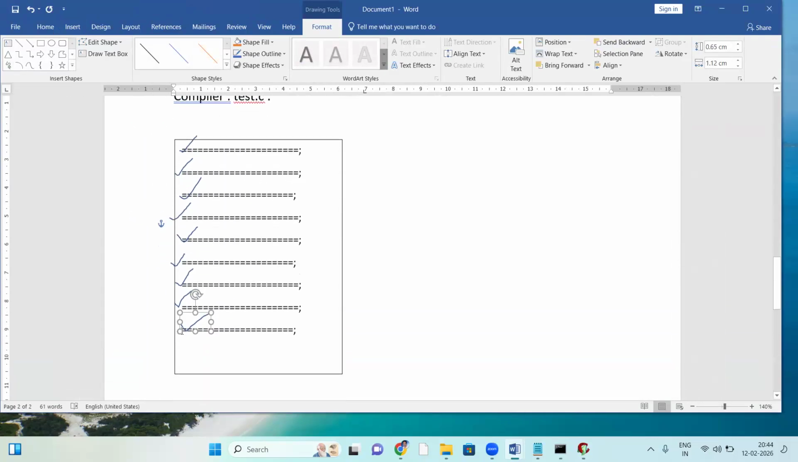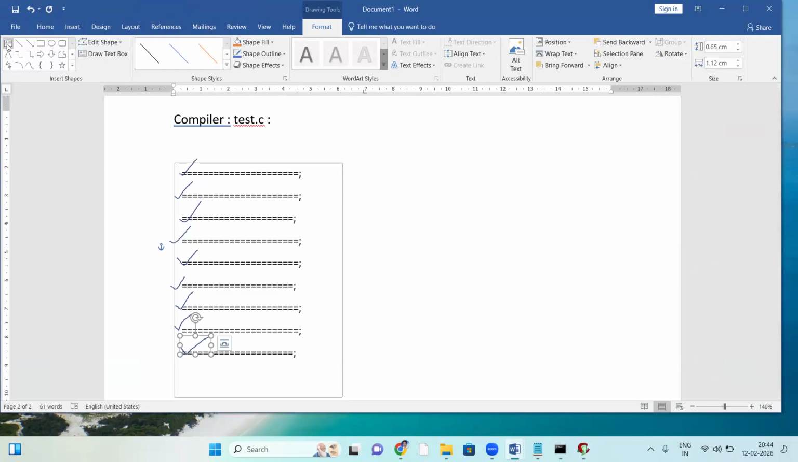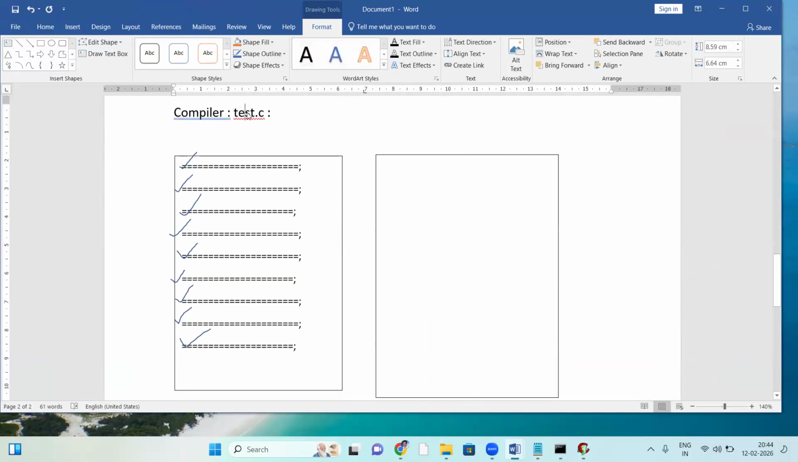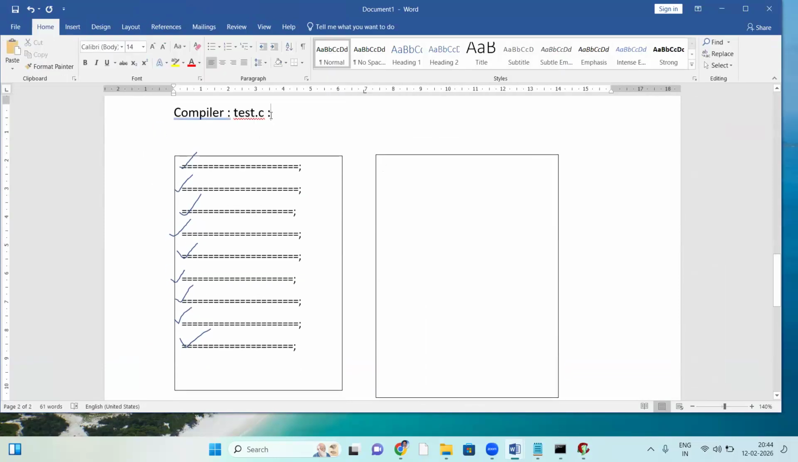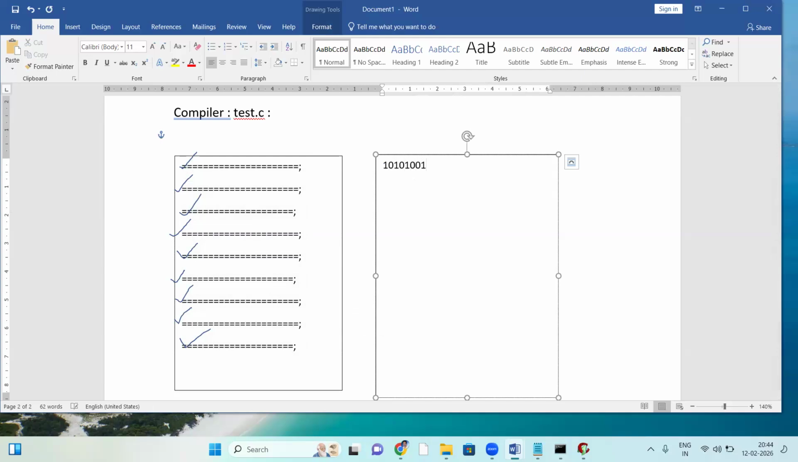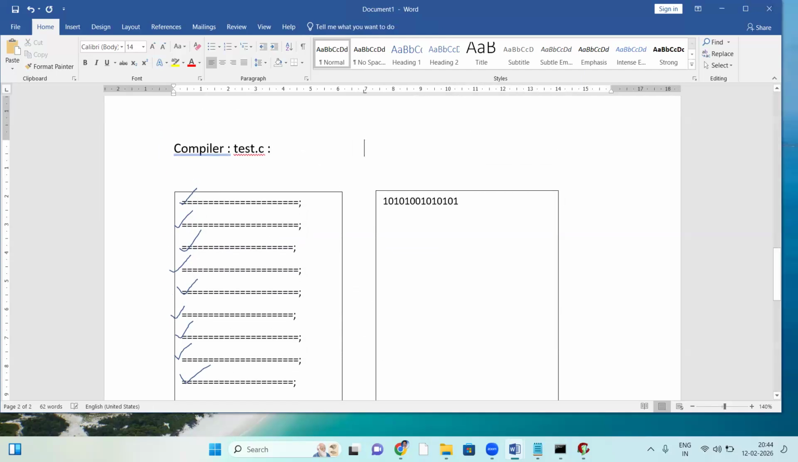If no errors, then the compiler opens one more file. See, here is test.c. So the compiler opens one more file. After opening it, the compiler converts the whole code into binary format. The first line converts into binary format and is written to another file. This file is an exe file. The test.exe file is generated.